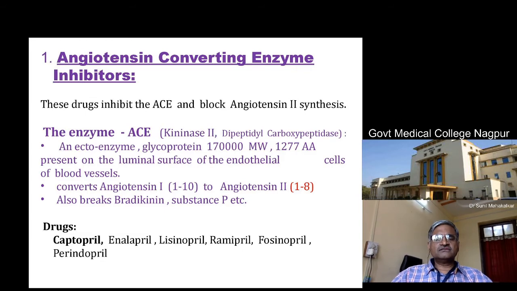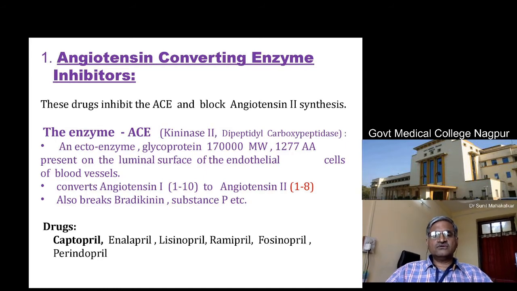ACE inhibitors block the enzyme, angiotensin converting enzyme. That is a kininase 2 type of enzyme, and this enzyme converts angiotensin 1 into 2. So a potent vasoconstrictor is formed, and secondly, this ACE enzyme is also responsible for breakdown of bradykinin and substance P, the inflammatory substances in our body.